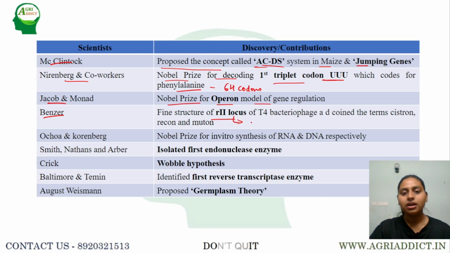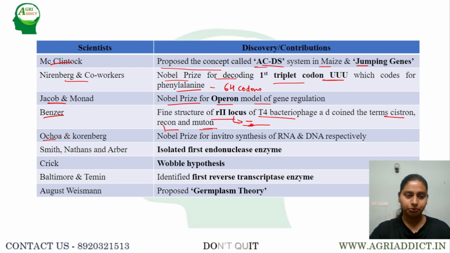Locus is nothing but the place where a gene is present on the chromosome. If it is a chromosome, the point or place where the gene is present is called the locus. He explained the rII locus of T4 bacteriophage and coined the terms cistron, recon and muton. Cistron is the place where there is a gene, recon is the place where recombination takes place, and muton is the place where mutation takes place.